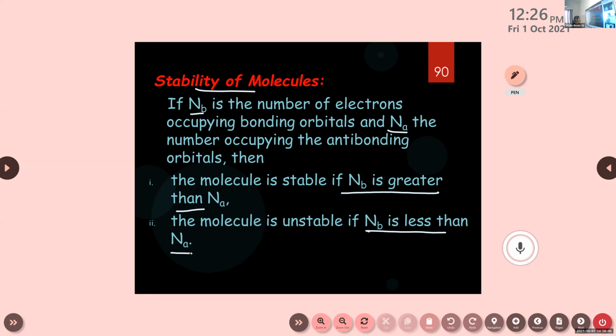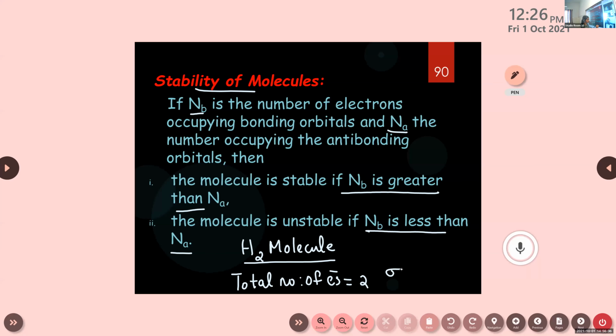We can just do one example with hydrogen molecule. So what will be the total number of electrons in hydrogen molecule? Two hydrogen atoms combined together, right? Each hydrogen contains 1 electron. So what will be the total number of electrons? 2, right? Total number of electrons is 2. So we can write the configuration.